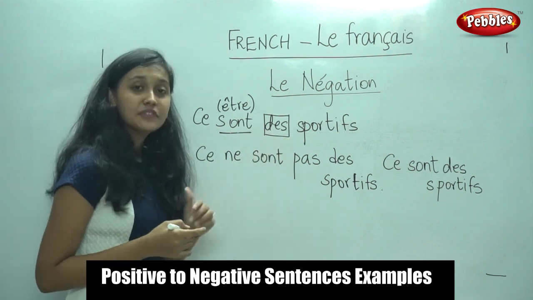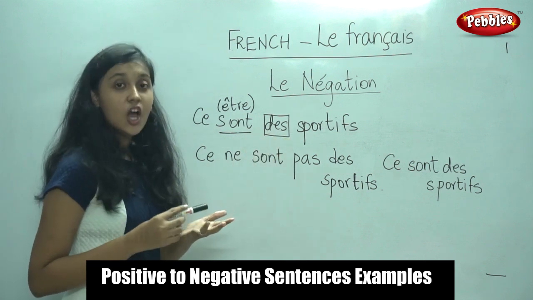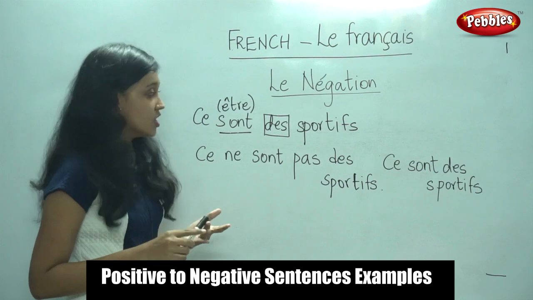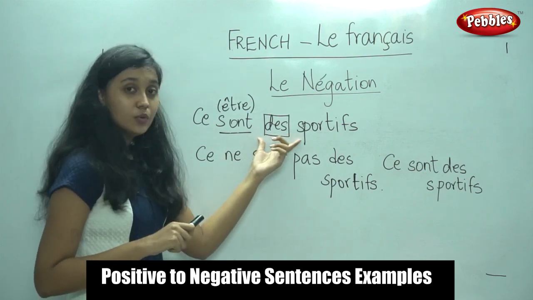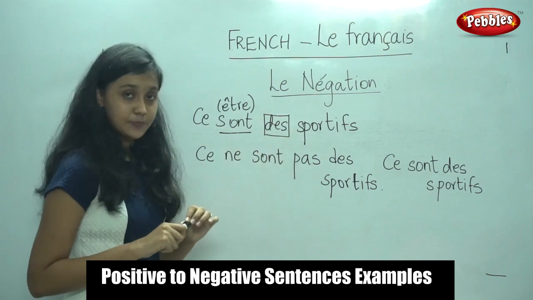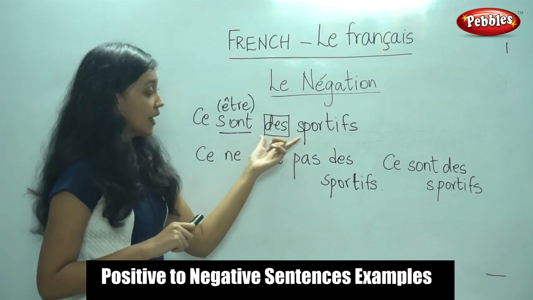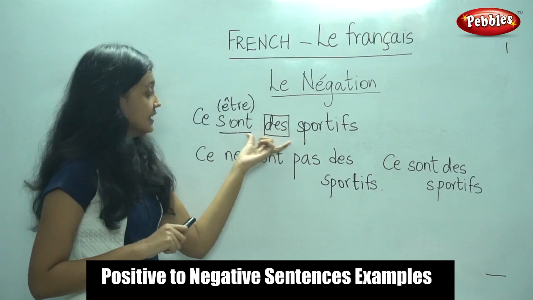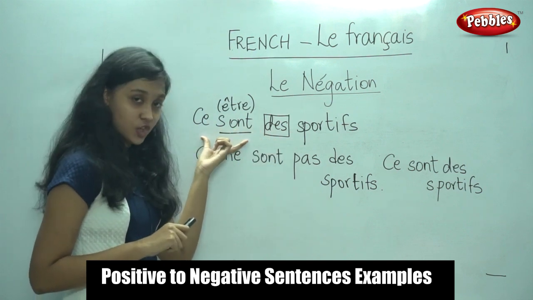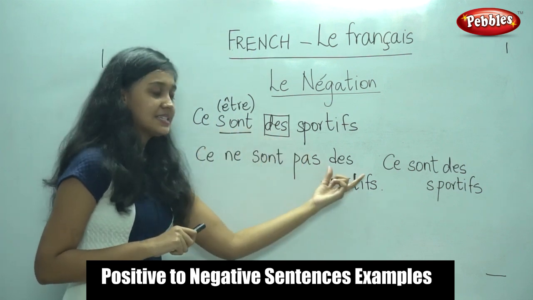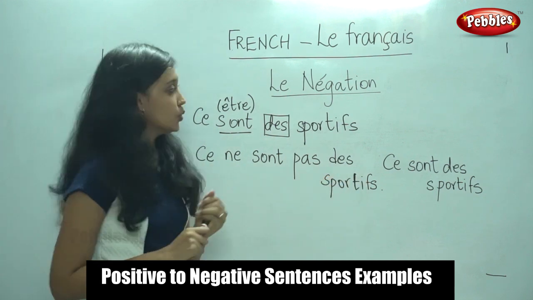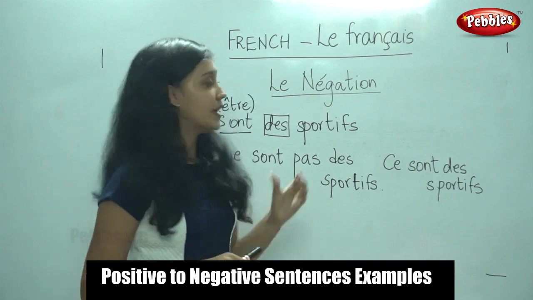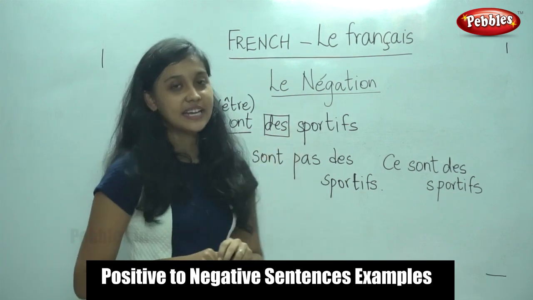So what are the indefinite articles? Un, une and des. So when un, une or des appears, we would replace it with de. However, when an indefinite article comes along with the être conjugation, it remains the same. There is no change. So I hope you are thorough with the negation. How to make a positive sentence into a negative sentence.